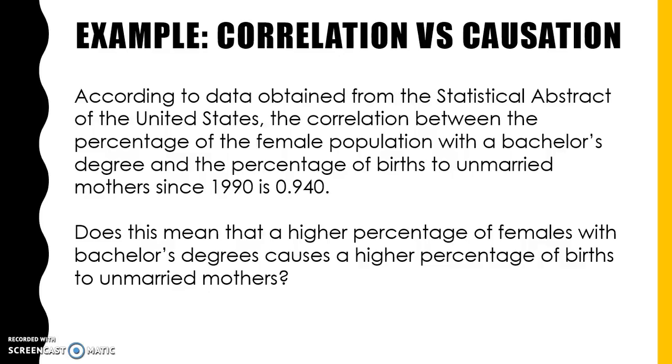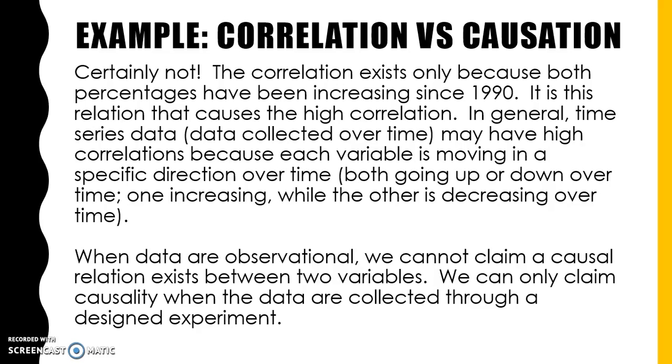So does this mean that a higher percentage of females with a bachelor's degree causes a higher percentage of births to unmarried mothers? In general, that doesn't make sense, so certainly not. This correlation only exists because both percentages have been increasing since 1990, and that's what causes the high correlation.